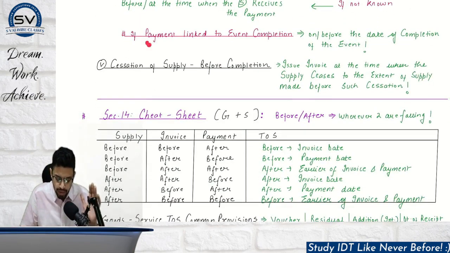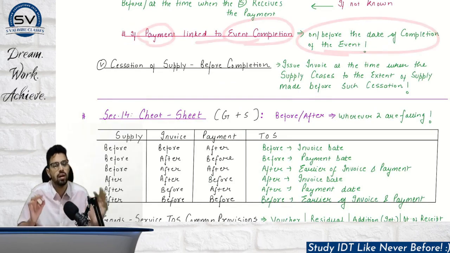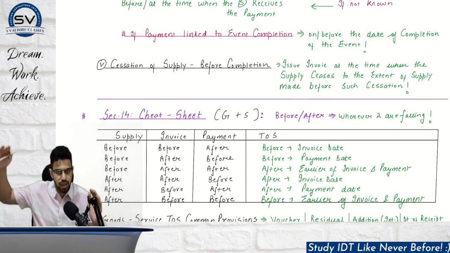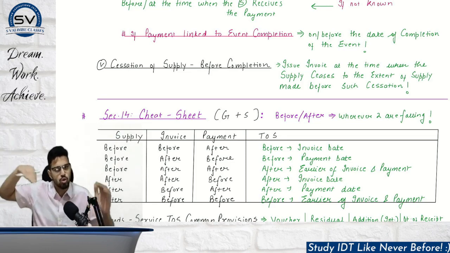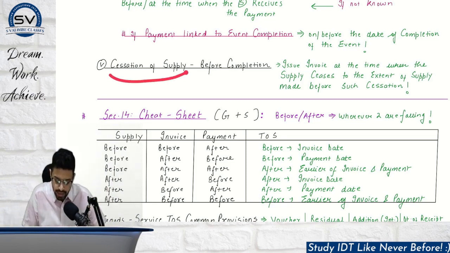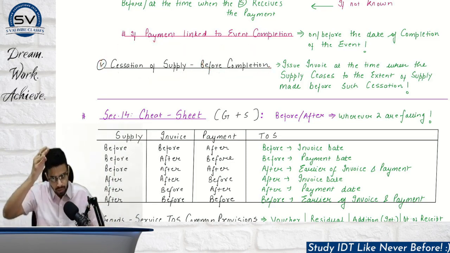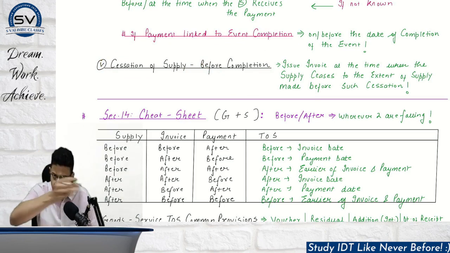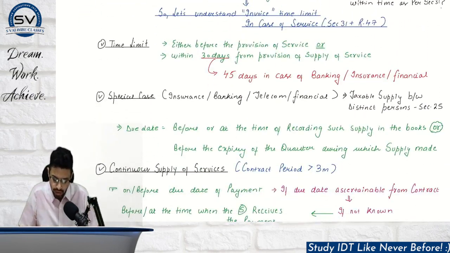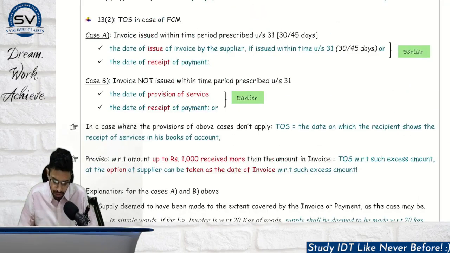If some payment is linked to event completion, then the tax invoice needs to be issued on or before the date of completion. For example, there is a building being constructed. On every slab that is laid, 10% is to be given, and there are 10 slabs. So every time a slab is laid down, the tax invoice should be issued for 10% of the amount. If there is a cessation of supply before completion, then at the point of cessation, you issue the tax invoice for whatever work is done, with respect to that particular amount. To be honest, for time of supply analysis, only the 30 and 45 days time limit is relevant. Okay, now let's start section 13, subsection 2.